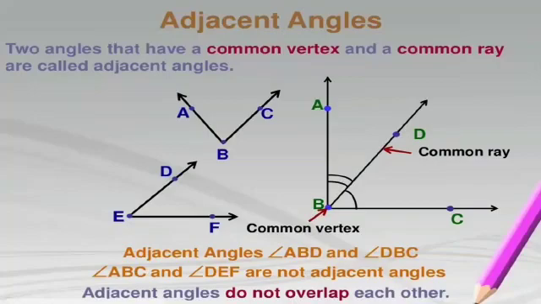So these types of angles, in which they have a common vertex and a common ray, and the common ray is in between the other two arms, are called adjacent angles.